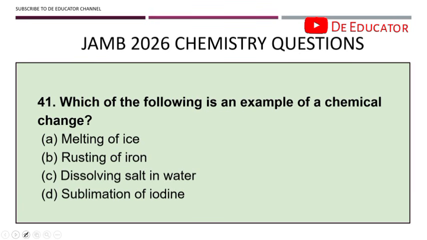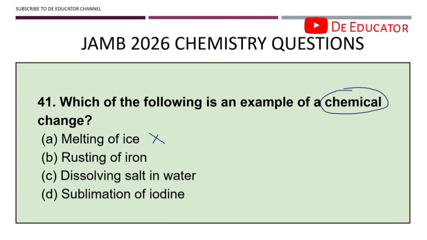Okay. Question 41. Which of the following is an example of a chemical change? So when we talk about change, we have a chemical change and then we have a physical change. We already know that a chemical change is a change that cannot be reversed, while a physical change is a change that can be reversed. So in this option we're looking for something that cannot be reversed. So when it happens, it has happened. It cannot be brought back. So A, melting of ice. Melting of ice is not chemical, it is physical, because once the ice melts, we can still turn the liquid back to ice.